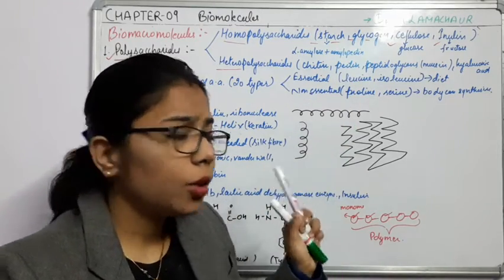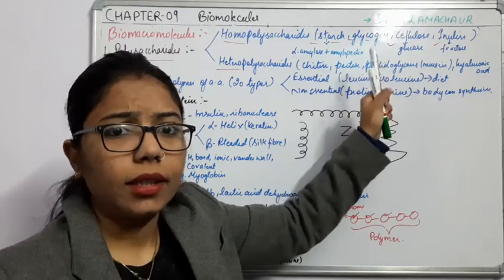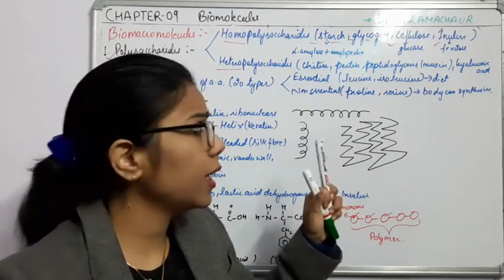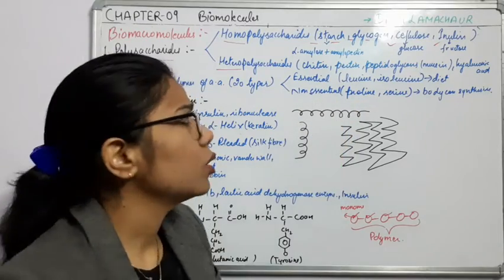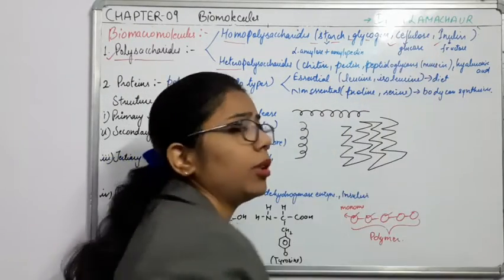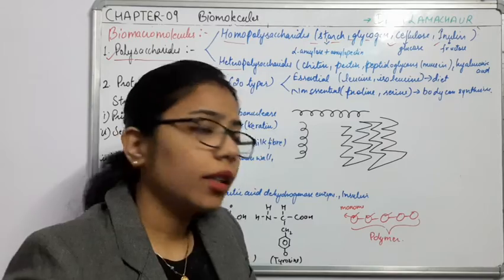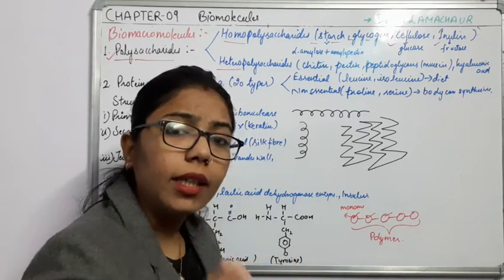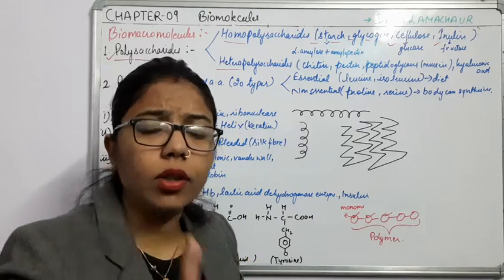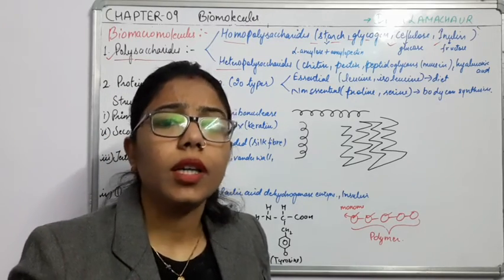You have to memorize these things, how they are formed, because they may come in your examination in the form of MCQ. Likewise, if I talk about cellulose, when the different forms of glucose... glucose is what? It is a simpler sugar. If I talk about the glucose, glucose is what?